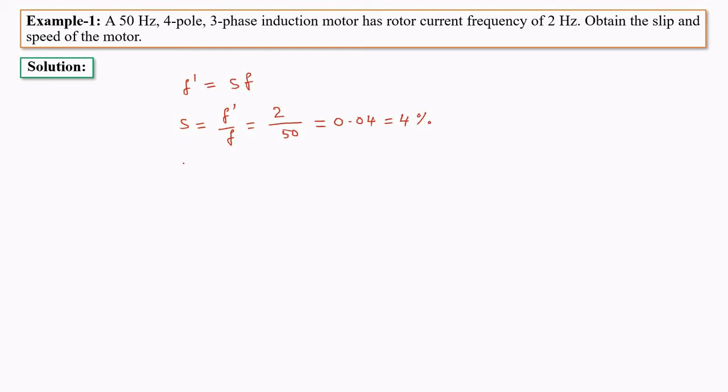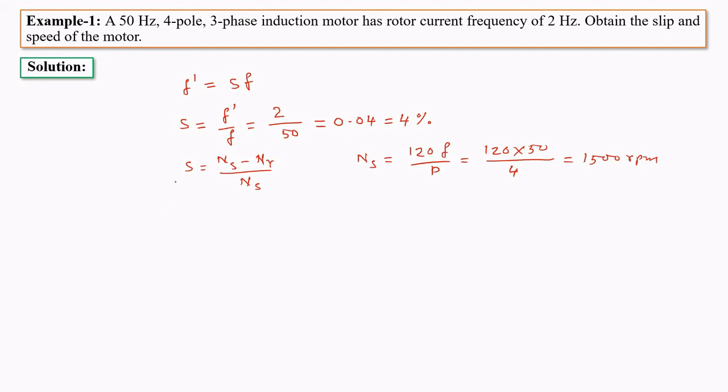Now from the other slip relation, that is S is equal to (Ns minus Nr) upon Ns. Here Ns is equal to the synchronous speed, that is 120 F upon P. So it can be solved by 120 into 50, which is the frequency, upon the number of poles, 4, that is 1500 RPM.